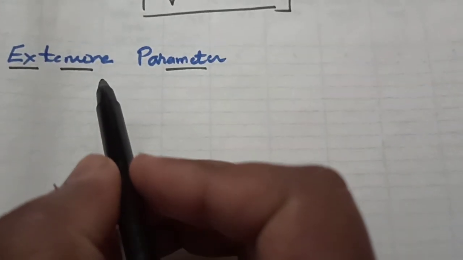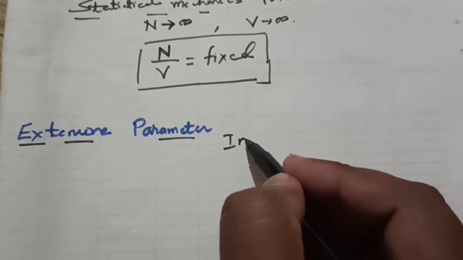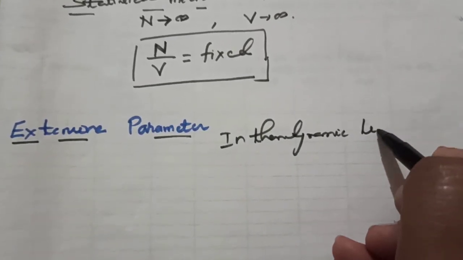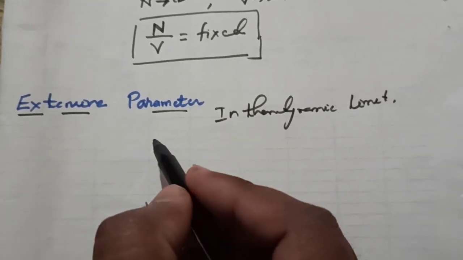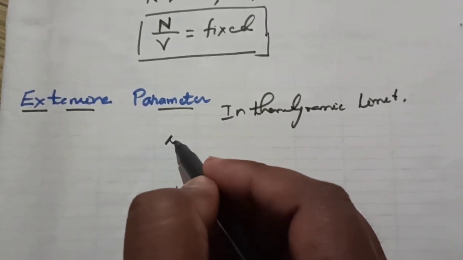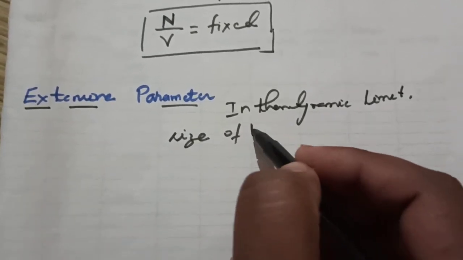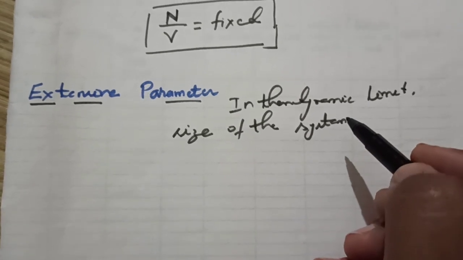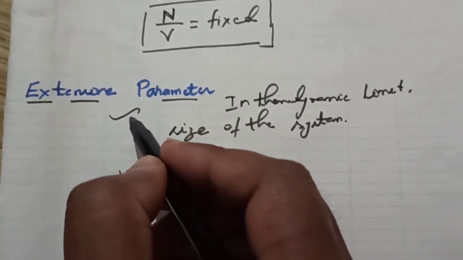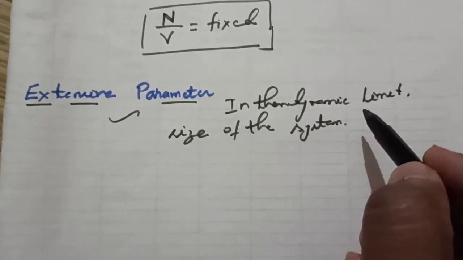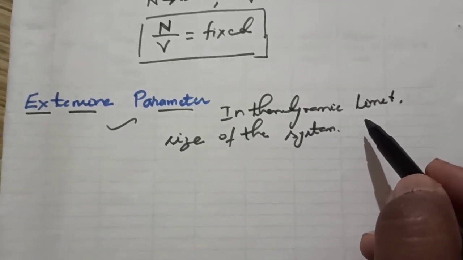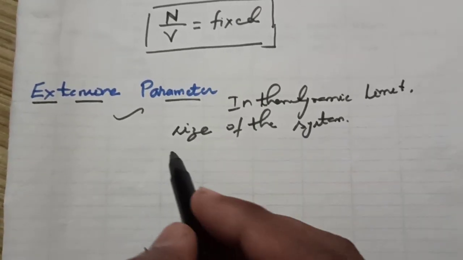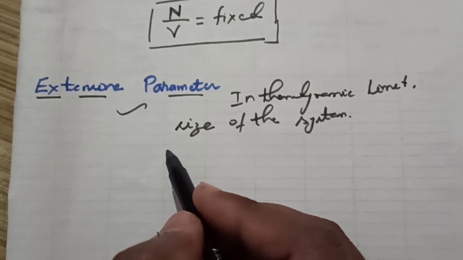Now, what is an extensive parameter? In the thermodynamic limit, the properties that are proportional to the size of the system are called extensive parameters. Extensive parameters are also called additive ones.